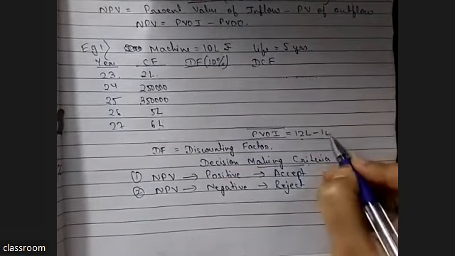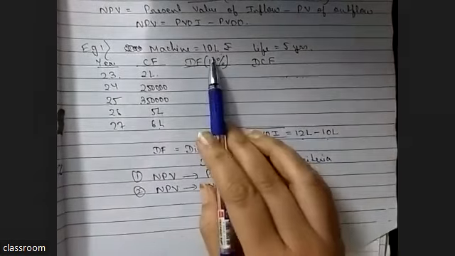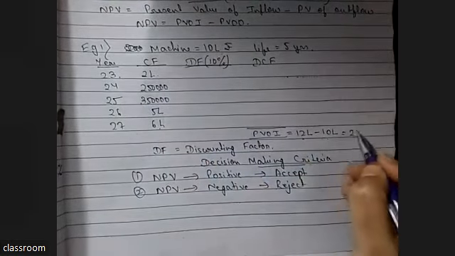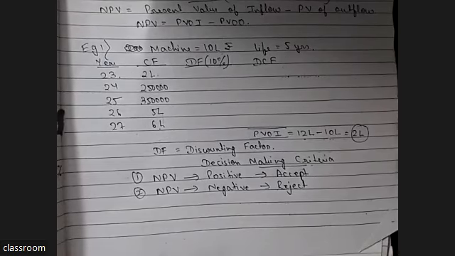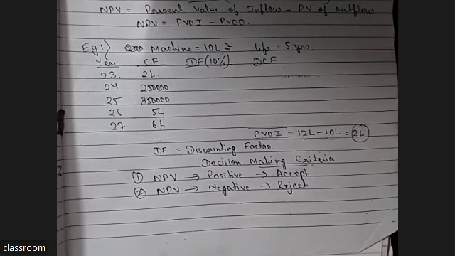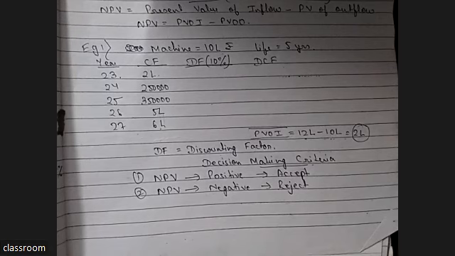And we have spent 10 lakh now because this machine costs 10 lakh. So we will ultimately gain 2 lakh. So we will buy this machine because NPV is positive. From NPV, we can decide whether we should buy the machine or not. If NPV is positive, we will buy the machine. If NPV is negative, we will not buy that machine.